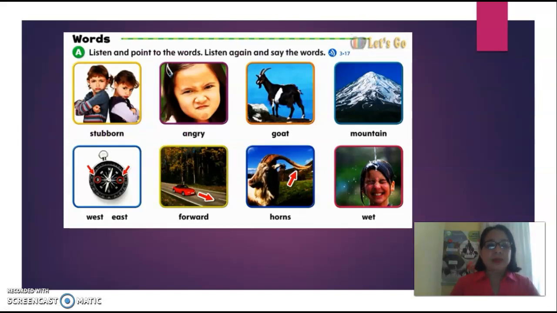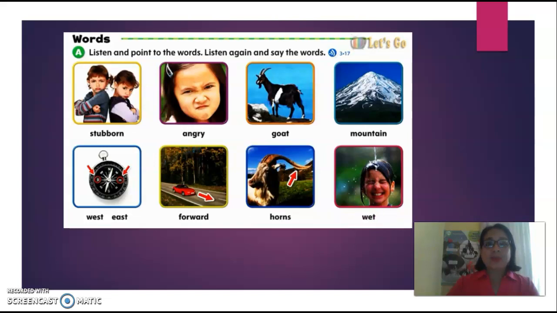Stubborn, angry, goat, mountain, west, east, forward, horns, wet.